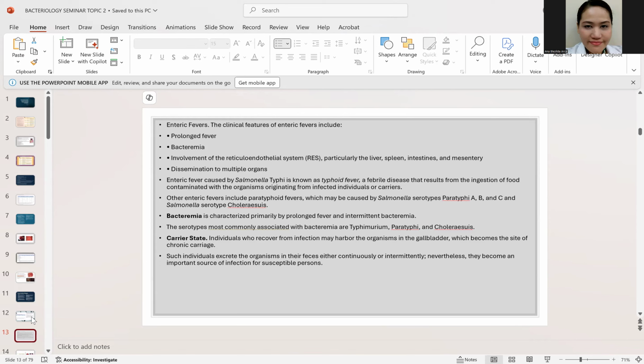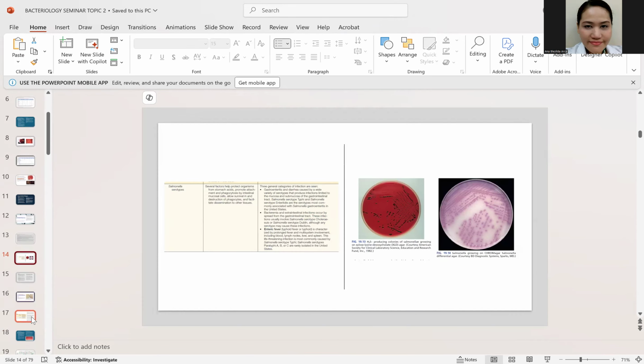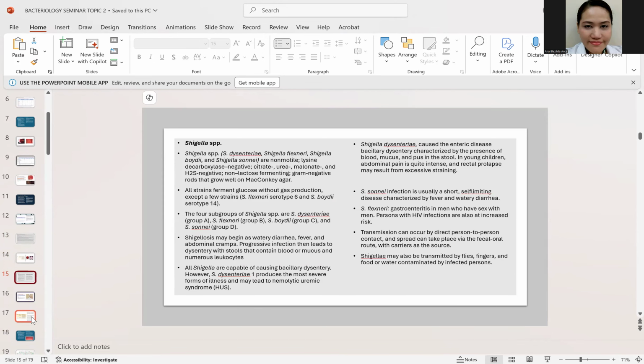Now, enteric fevers can be caused by paratyphi. So it is commonly caused by paratyphi A, B, and C, and of course the choleraesuis. So this is the appearance on the culture media. It has a black center because of the H2S.